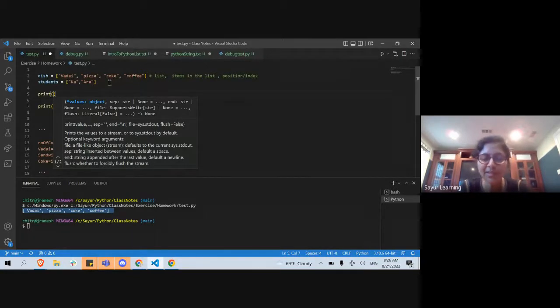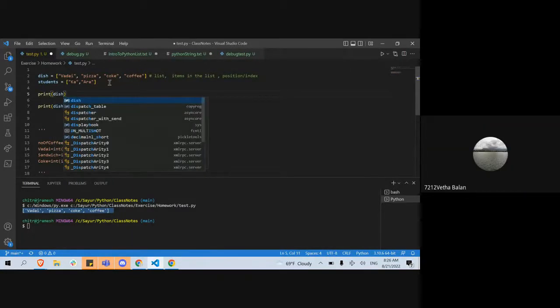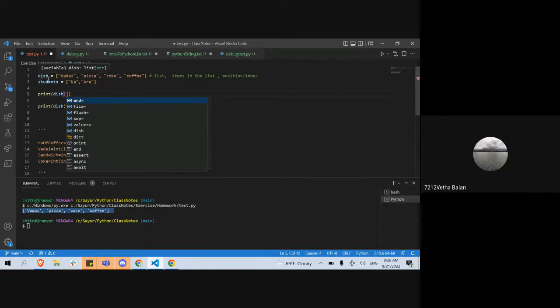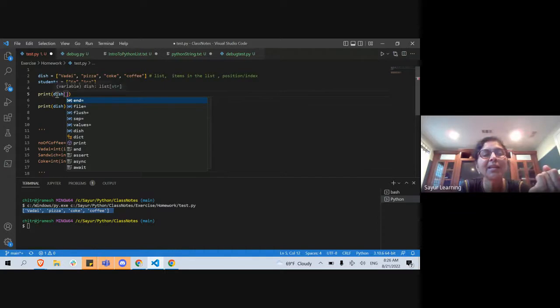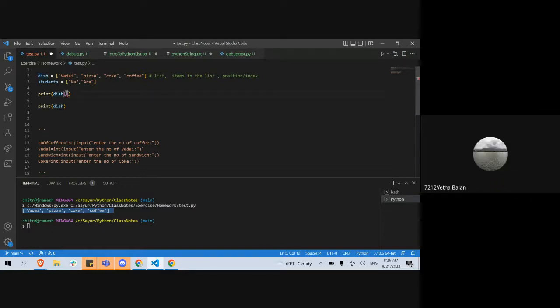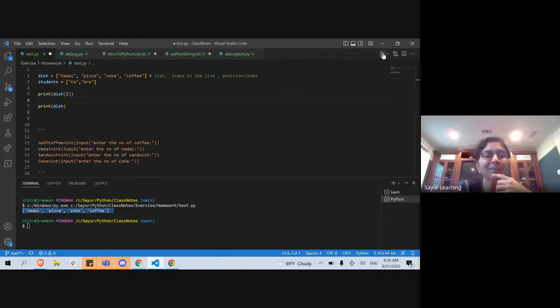So Coke is inside dish, in that collection. So I give the collection name. Where is it? Coke is there, and if you give the index number, it comes, ma'am. I need to give the index. So first I type the collection's name, which is dish in this case, and then Coke's position in dish, 2 or 3? 2, ma'am. So I put 2, and then it's supposed to print it for me, right?